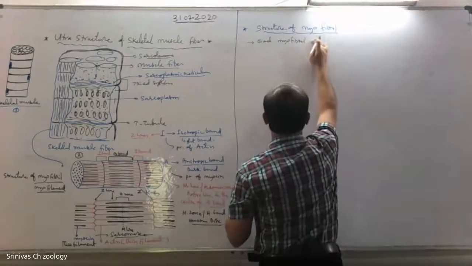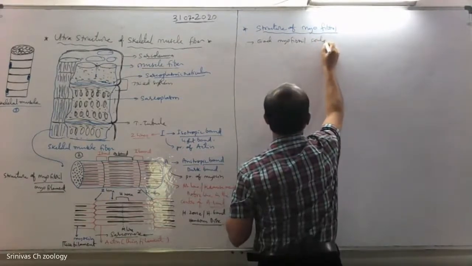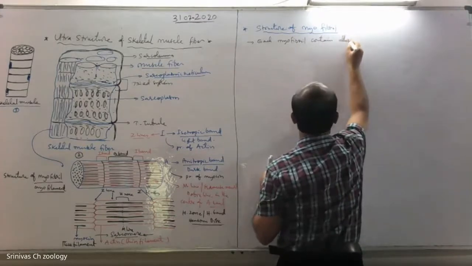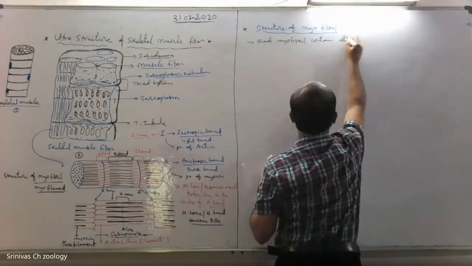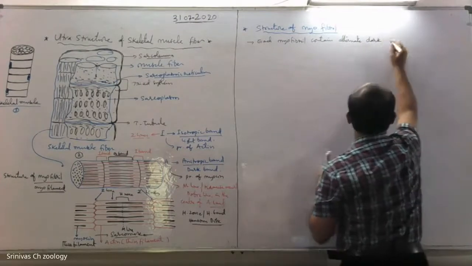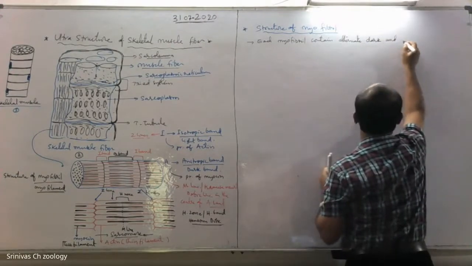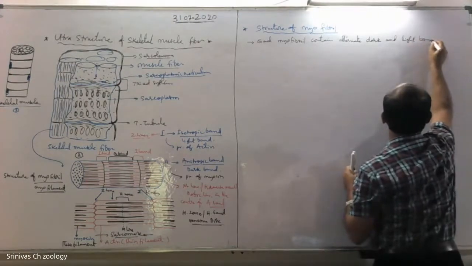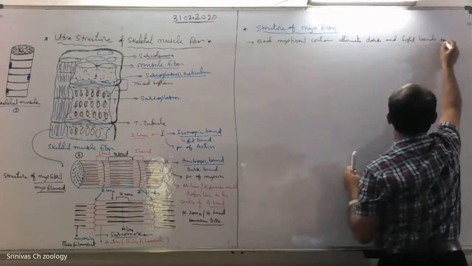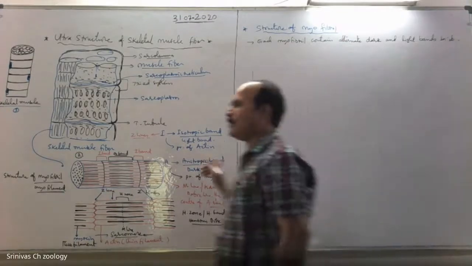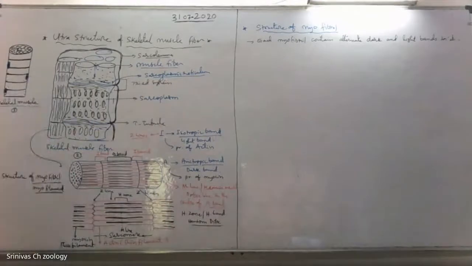Each myofibril contains alternate dark and light bands in it. See, each myofibril shows alternate dark and light bands in it.